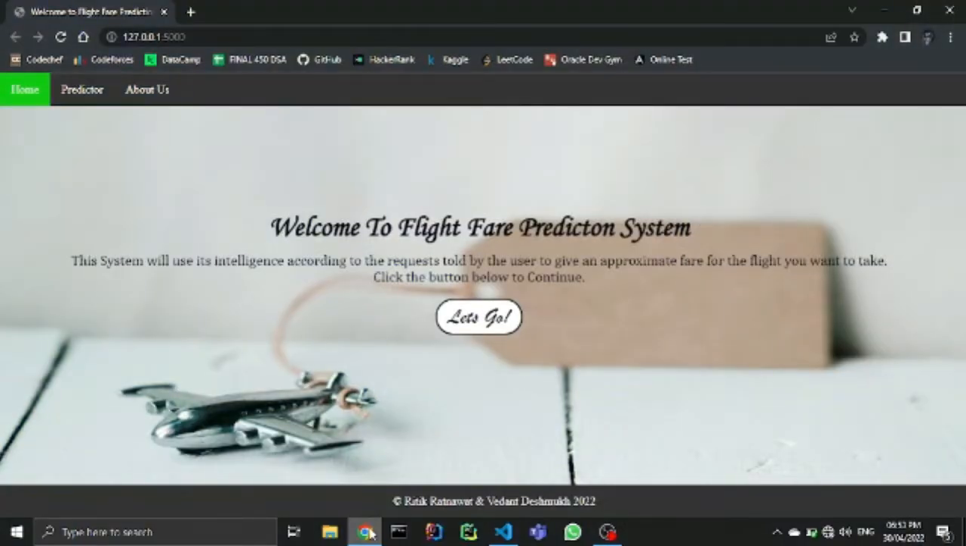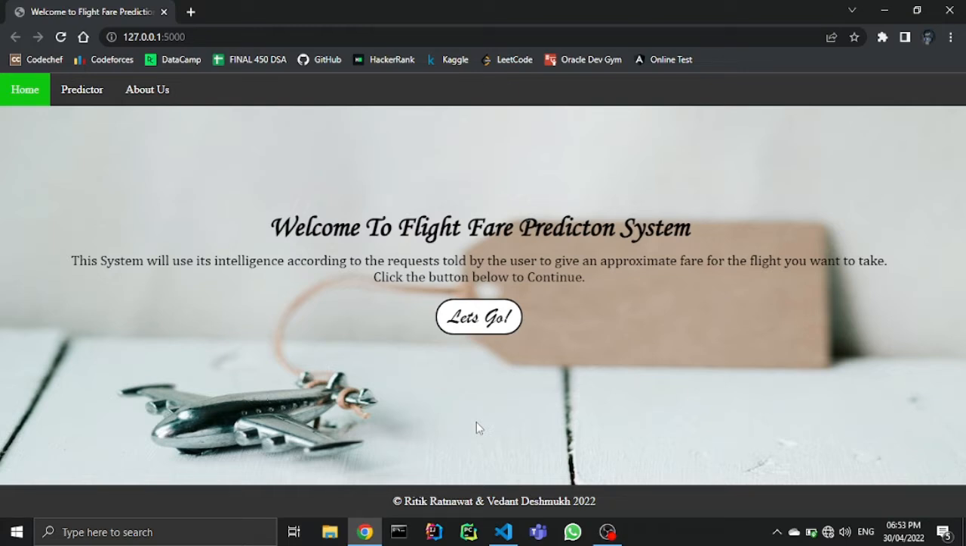Hello everyone, myself Ritik Ratnawat. Currently, I am pursuing BTech in Computer Science with a specialization in Data Science. Today, I am here to demonstrate my newly built project, which is named Flight Fare Prediction. So, let's start. This project basically predicts the flight fare from a particular source to a destination.